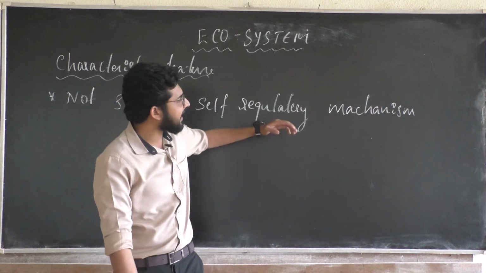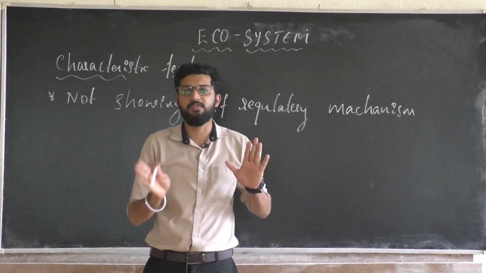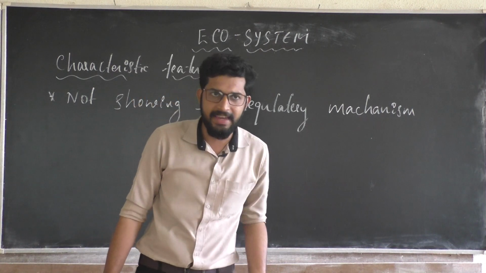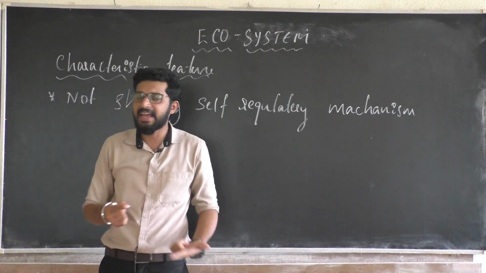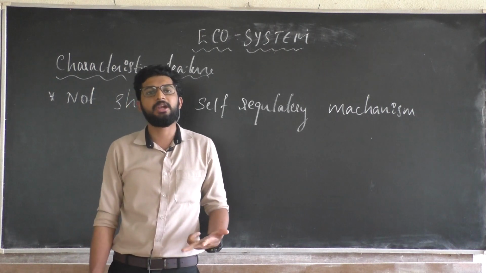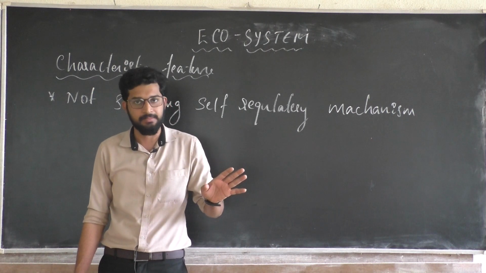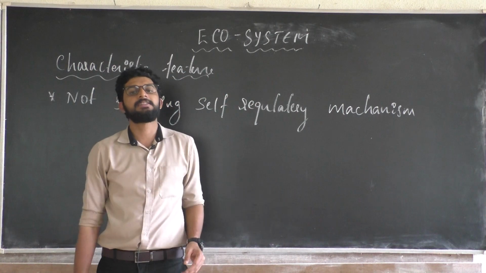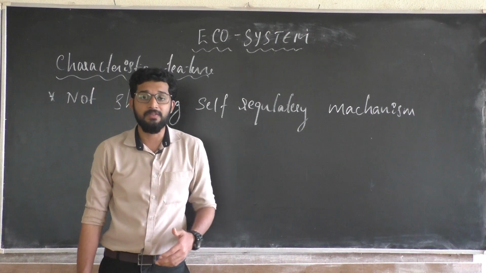See, here mechanism means there should be an interaction of biotic and abiotic factor. All the growth factors, all the yields, or all the interaction in between biotic and abiotic factor should be carried out by the nature. But in man-made ecosystem, everything is under control of a man.